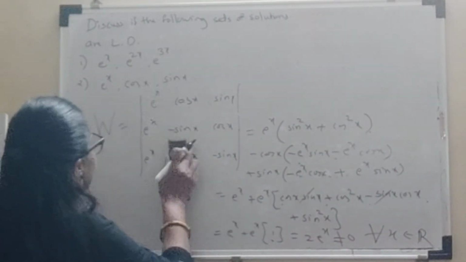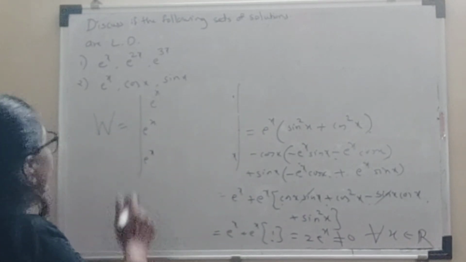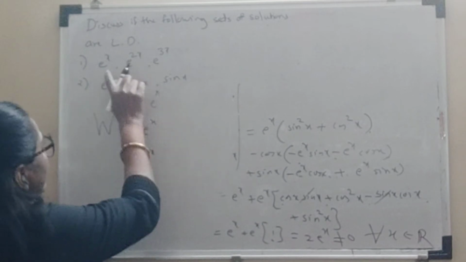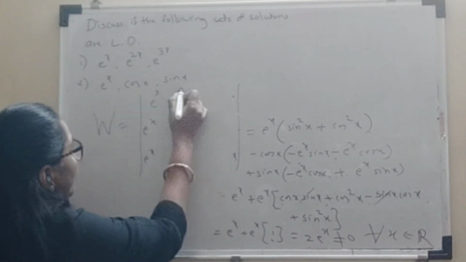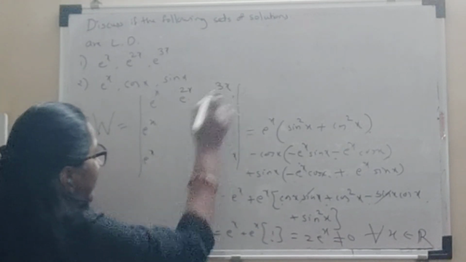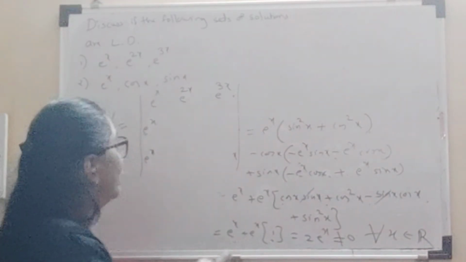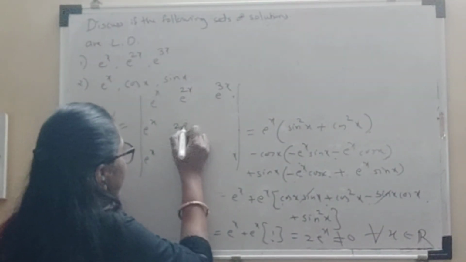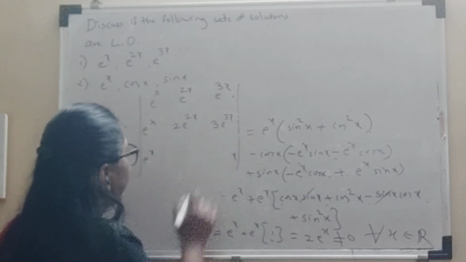In the first example also, we work out in the same way. Okay, here the Wronskian will be: the first row consists of the given set of solutions e raised to x, e raised to 2x and e raised to 3x. The second row consists of the first order derivatives: e raised to x, 2 times e raised to 2x and 3 times e raised to 3x.